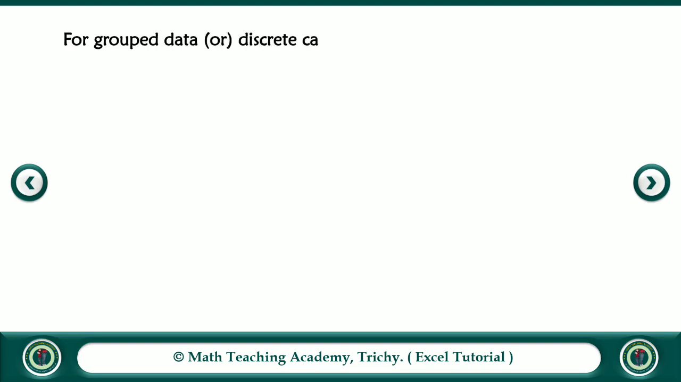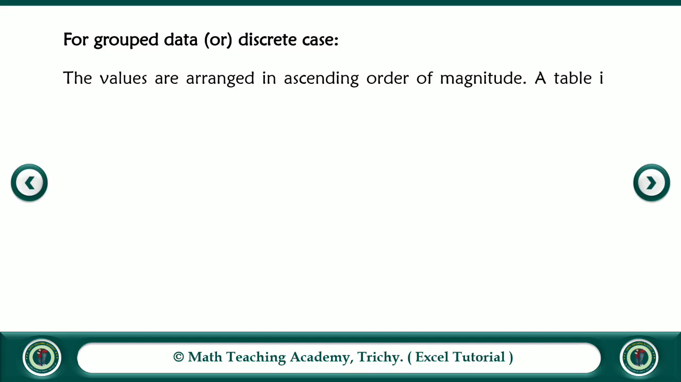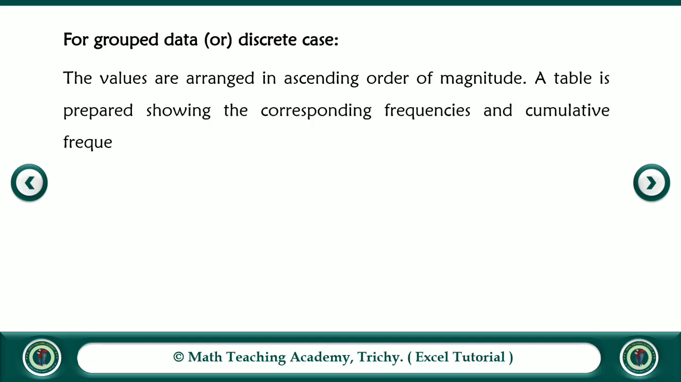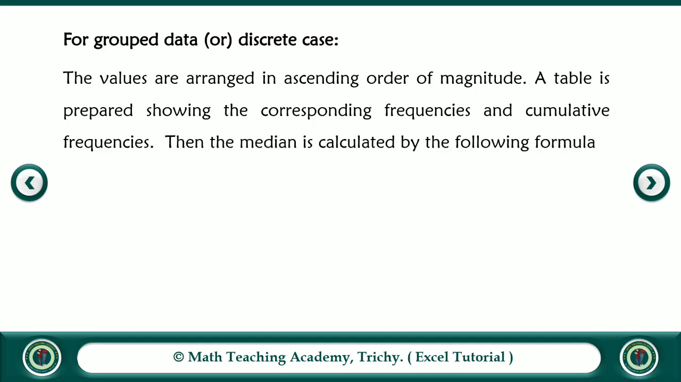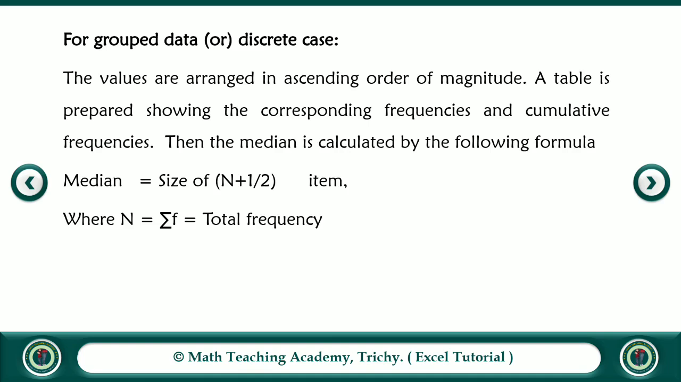For grouped data or discrete case, the values are arranged in ascending order of magnitude. A table is prepared showing the corresponding frequencies and cumulative frequencies. Then the median is calculated by the following formula. Median is equal to size of (N plus 1) by 2th item, where capital N is equal to summation f, the total frequency.